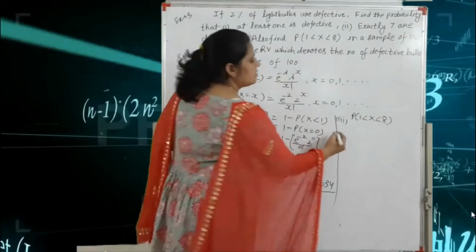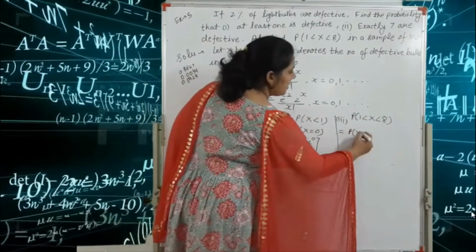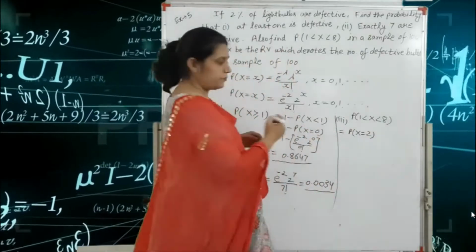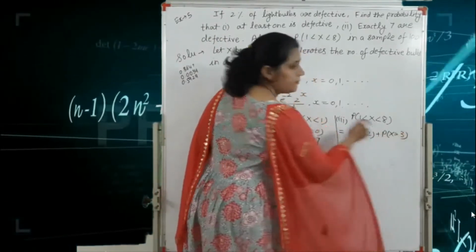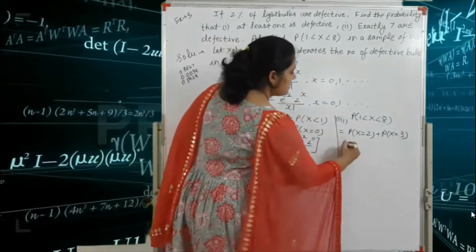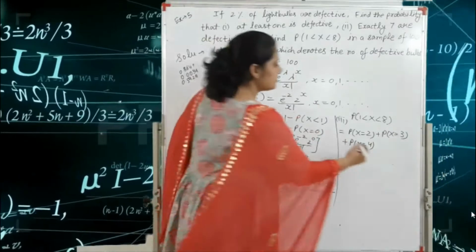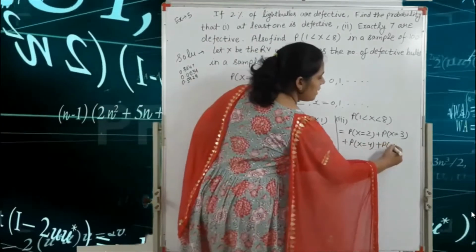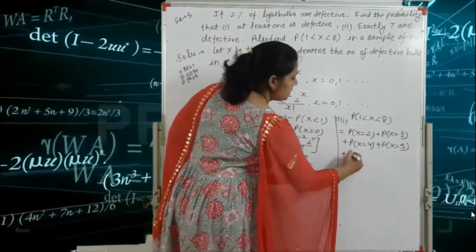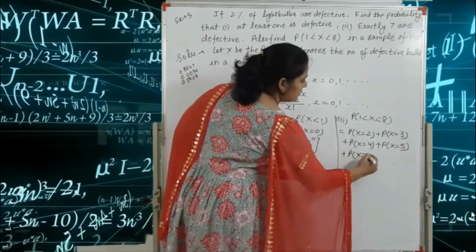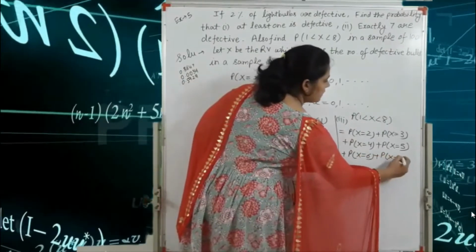We solve this term by writing probability of x equal to 2 plus probability of x equal to 3 plus probability of x equal to 4 plus probability of x equal to 5 plus probability of x equal to 6 plus probability of x equal to 7.